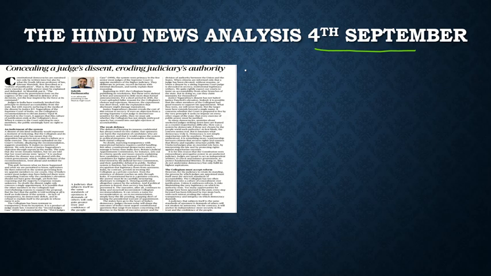It basically talks about concealing a judge's dissent, eroding the judiciary's authority. Basically, in the collegium system, it is often alleged that it was created by the judges themselves. The collegium system was not created by the legislature or the executive; it was created by the judges for themselves. And whenever there are appointments or any decision they have taken, there is huge opacity in it. That is very much evident with respect to the recent appointments done by the collegium system.